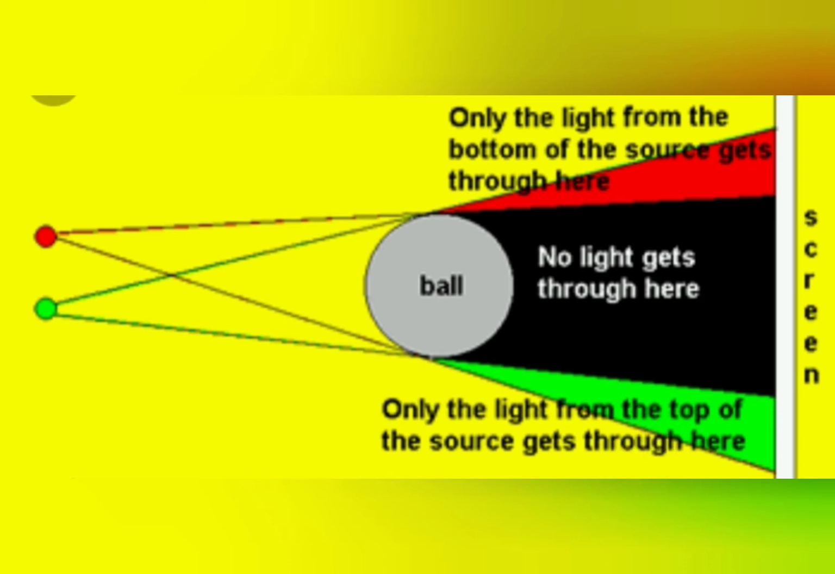The sun and a torch beam are examples of extended sources of light. An extended source of light produces a shadow with a blurred or diffuse edge.